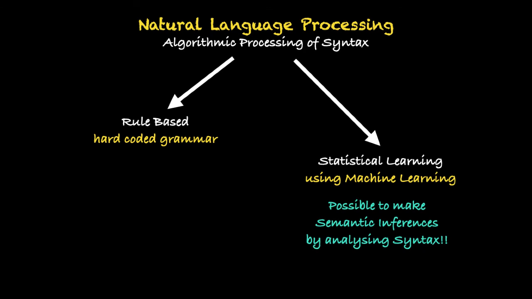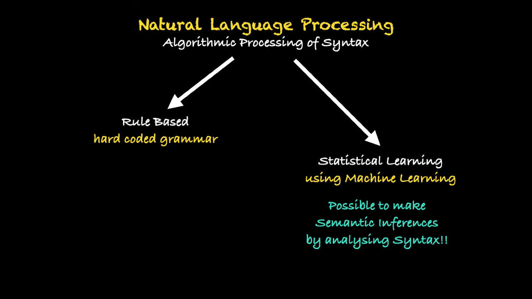So semantics is essentially the underlying meaning of a sentence, and syntax is the more formal structure of the given sentence. A computer definitely does not understand any semantics, because a computer essentially operates only by a set of instructions which have to be hard coded. But the interesting thing to understand is that even though a computer doesn't understand any meaning or semantics, by pure manipulation of the syntax, it can make semantic inferences.